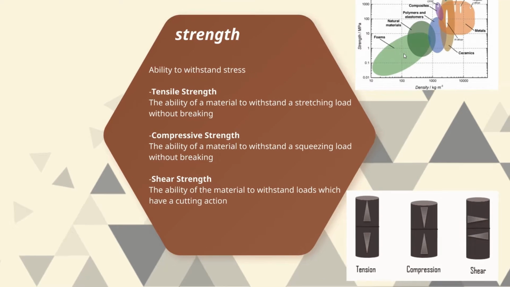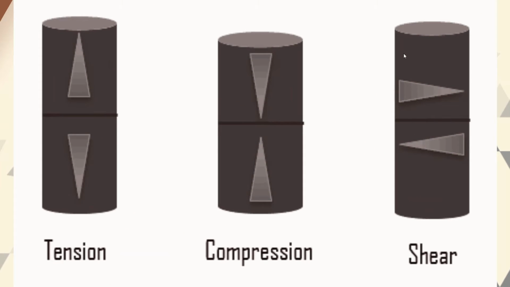The ability of a material to withstand a stretching load without breaking is called tensile strength. Similarly, the compressive strength is the ability of a material to withstand a squeezing load without breaking. Shear strength is the ability of a material to withstand load which have a cutting action. For example, when we use a scissor, the shear stress is happening on the material.